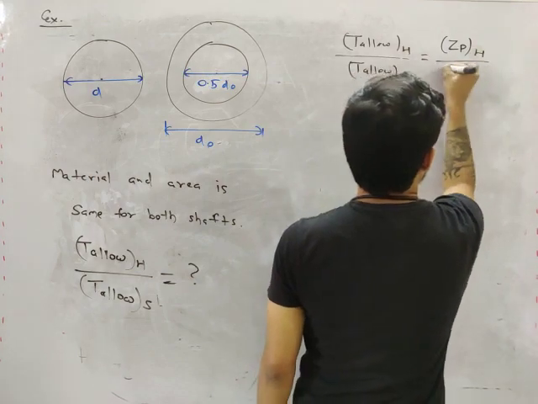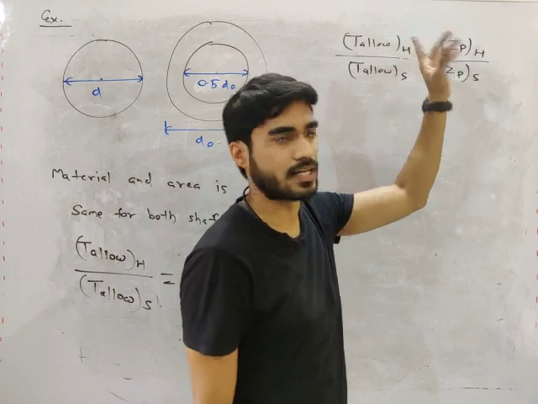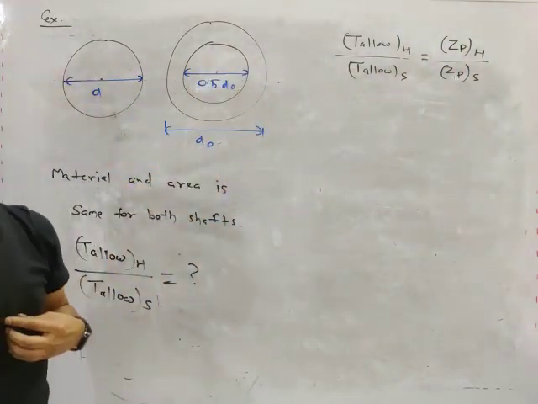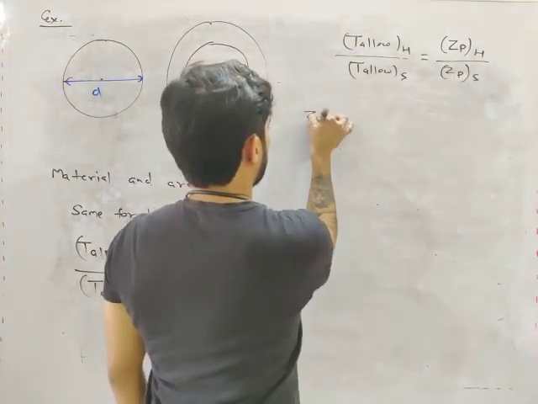So Zp of hollow shaft divided by Zp of solid shaft. Tau max will be cancelled. Tau max is same because material is same. So this will be your ratio. Now we have to calculate the ratio of Zp.